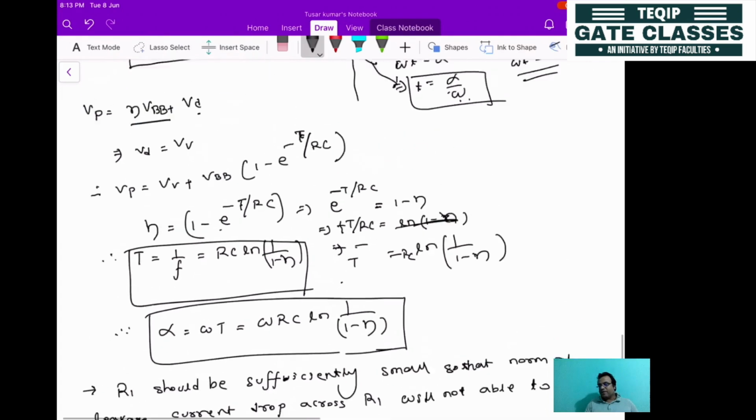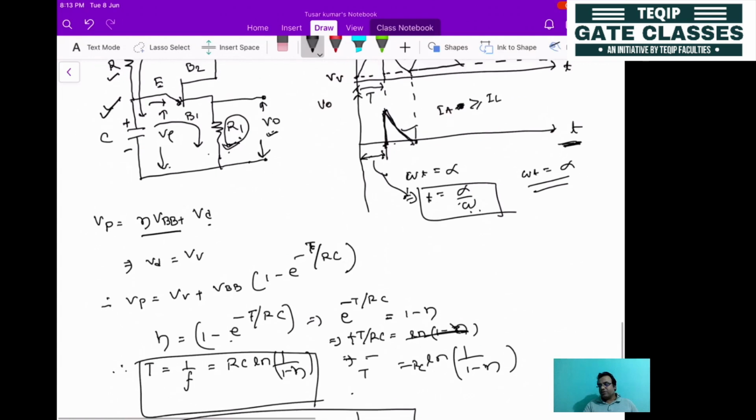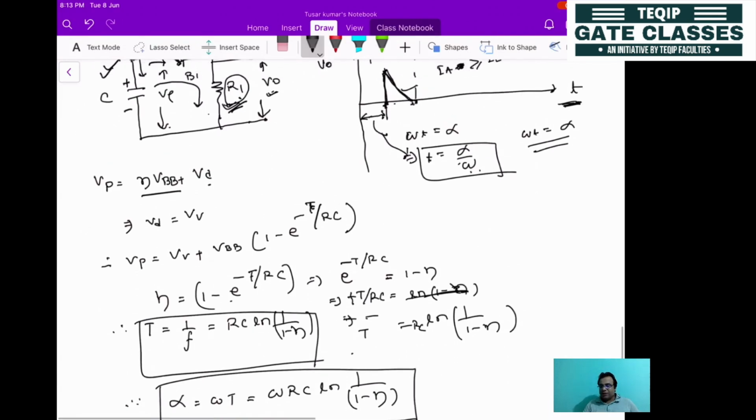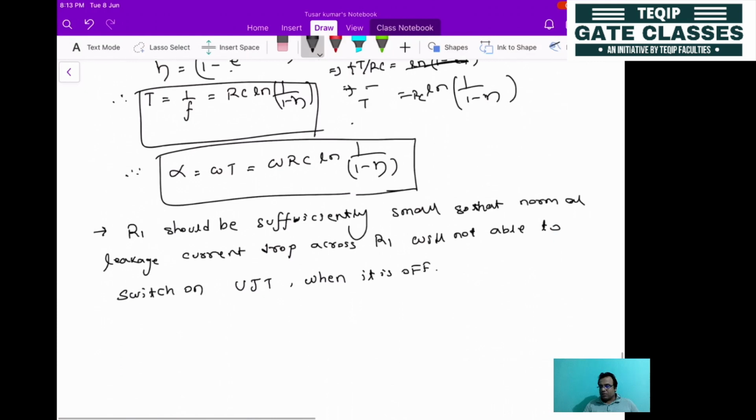So the R1 value that we choose should be so small that even if a small leakage current flows through it, it will not be able to trigger and switch on the UJT when it is off.